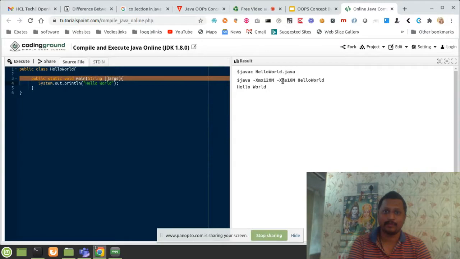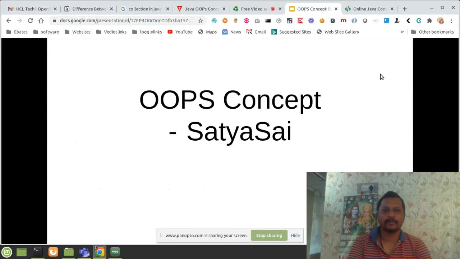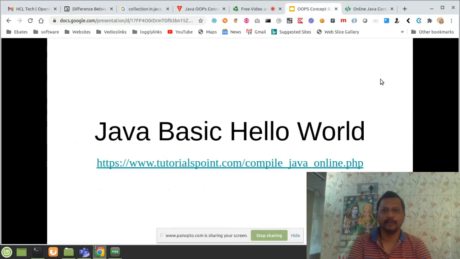But with the help of -Xmx, -Xmx16m, I am able to restrict it to minimum memory, and it executed and hello world is printed. This is the simple hello world Java program which we have seen.